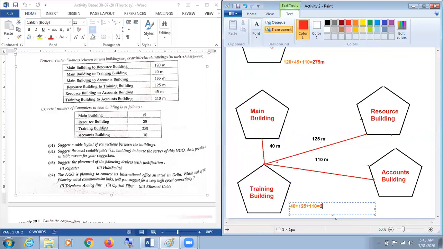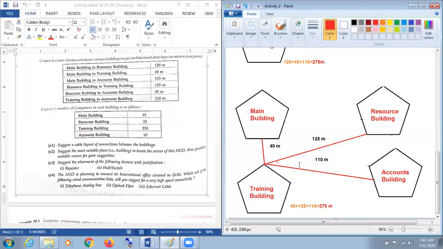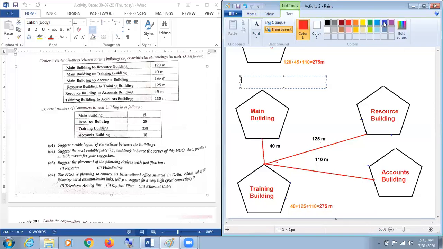Now 275 meters, it means that in the concept of star topology, because here we talk about that this is a star, this is a star topology, and this is what we consider as our layout number 3.